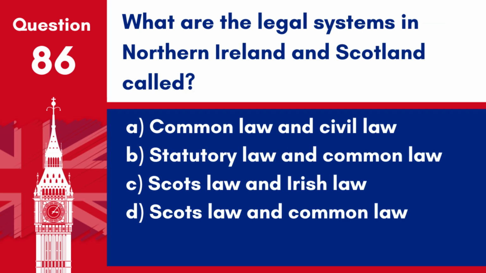Question 86. What are the legal systems in Northern Ireland and Scotland called? A. Common law and civil law. B. Statutory law and common law. C. Scots law and Irish law. D. Scots law and common law.